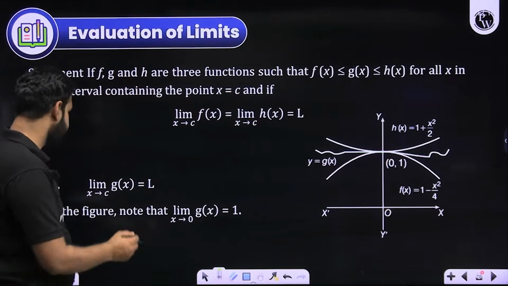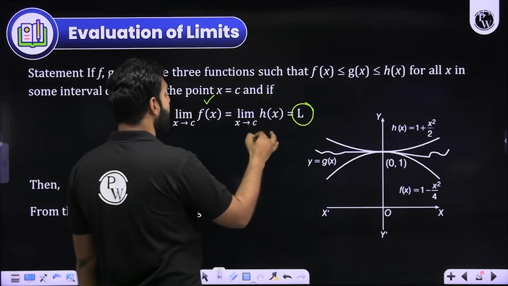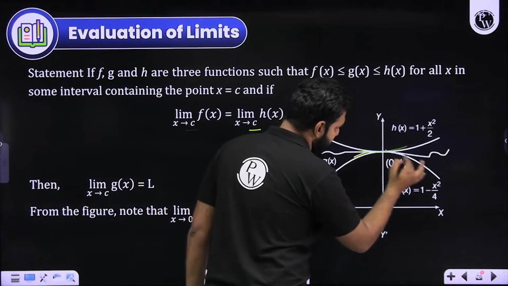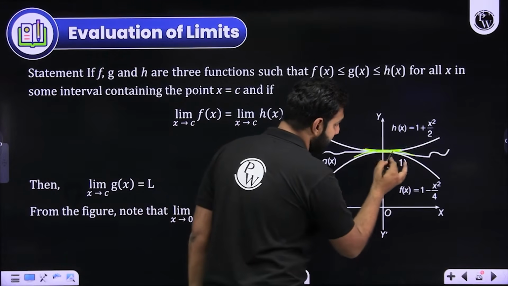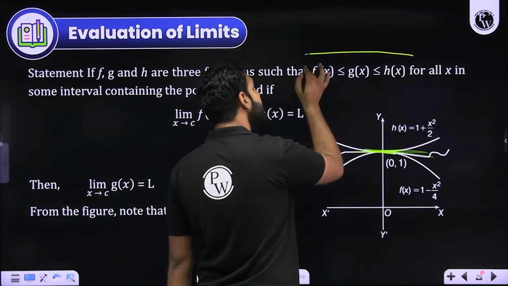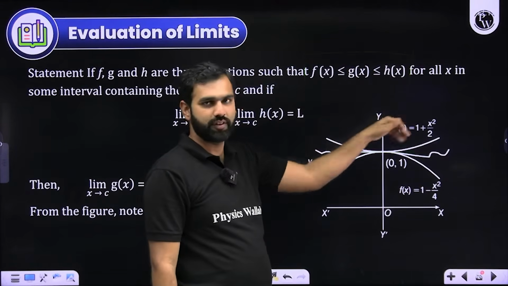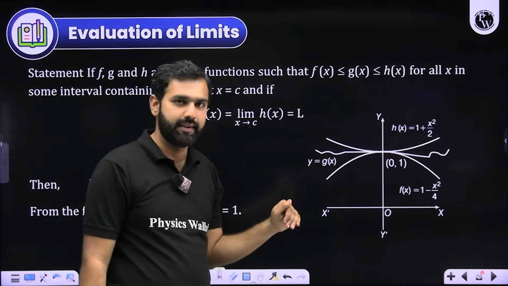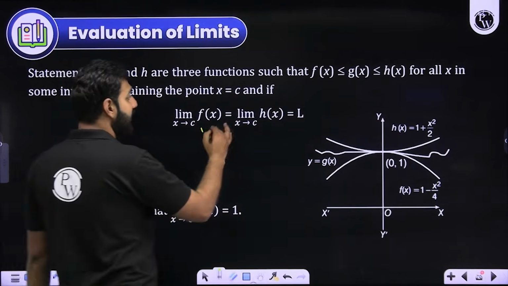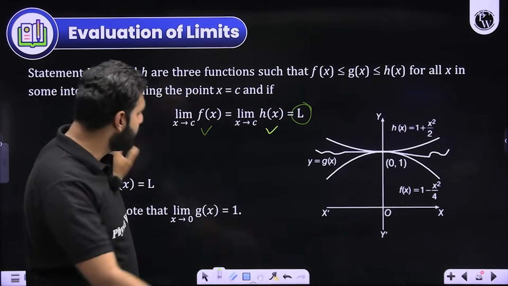So always remember, g(x) will also approach the same value L if f(x) and h(x) are approaching a value L at c, when x is approaching c. Because if h(x) and f(x) are clubbed together like this, they have created no space here, then g(x) is also bound to pass through this passage only, because this is the inequality which you need to ensure, that f(x) is less than g(x) and it is less than h(x). So g(x) will lie between them only. Are you getting it? So g(x) will approach that value L only when x approaches c, because f(x) and h(x) are also approaching that same value. They are squeezing it. They are making a sandwich out of it. Did you understand this theorem?